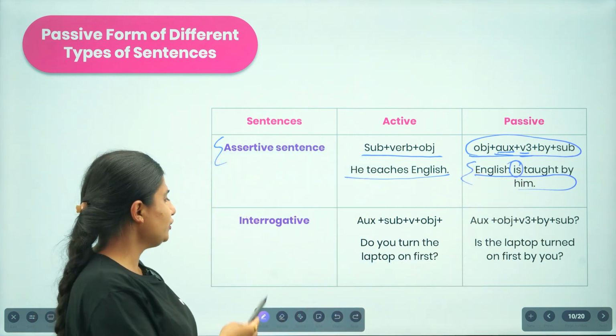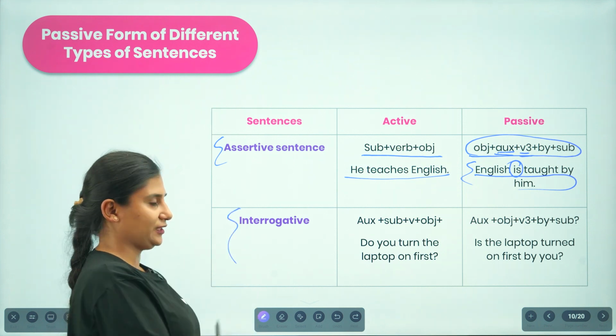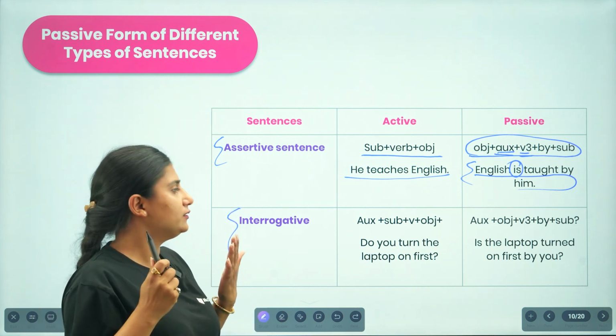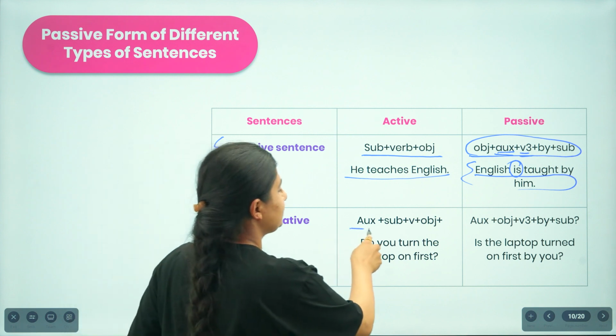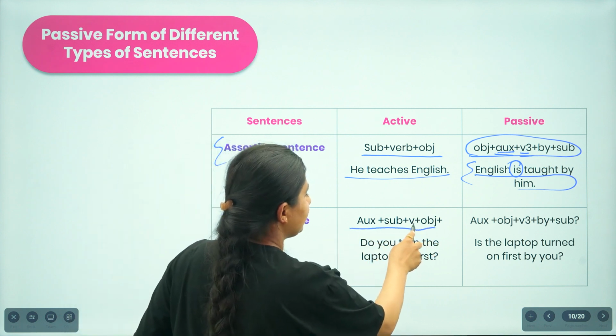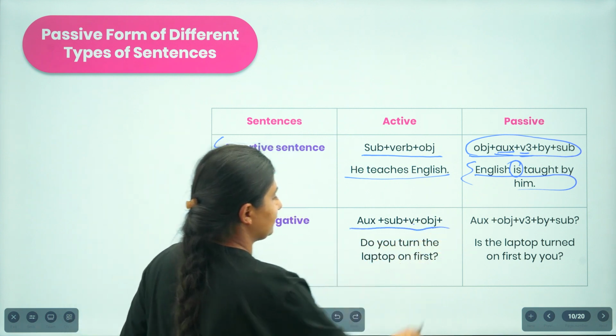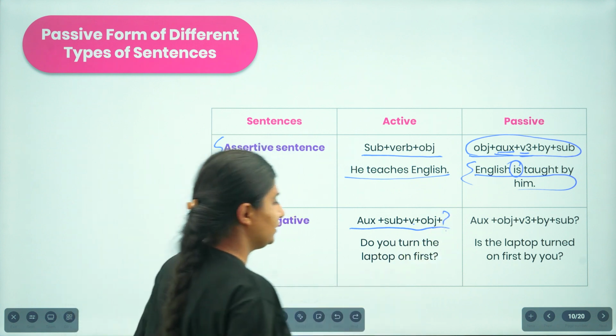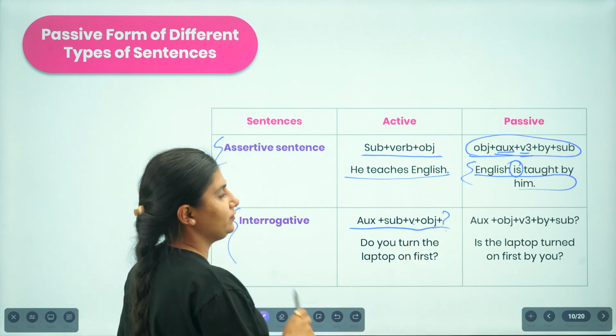Okay, moving on to the next, that is the interrogative sentence. If you receive an interrogative one, you will receive it in the structure auxiliary verb plus subject, then the verb and then the object, followed by the question mark. How are we supposed to change it?